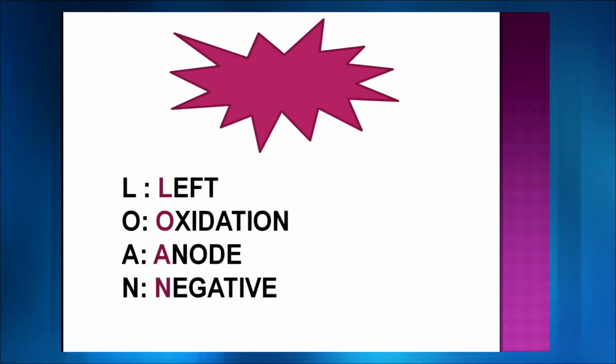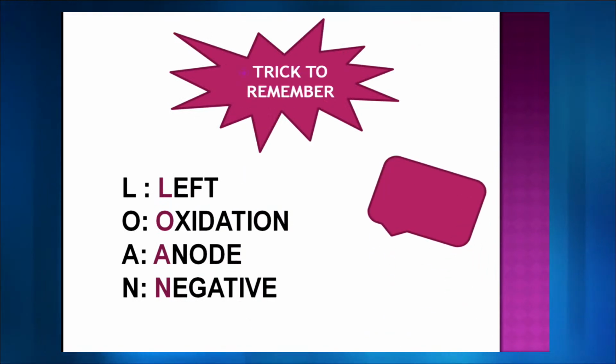Now as I said, I am going to give you another trick to remember what is happening in the left container and right container. So the trick is lone, which is a very common word and we all are familiar with. So in this word lone, the L stands for left, that means the left container is going to experience oxidation. The electrode is going to be called anode, and it is going to have a negative charge.